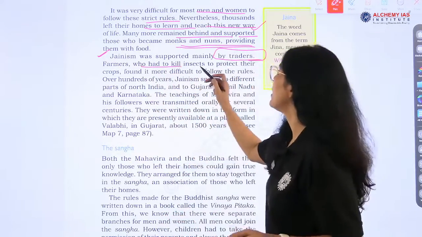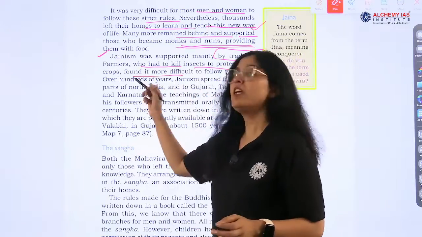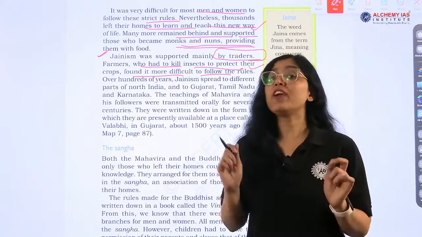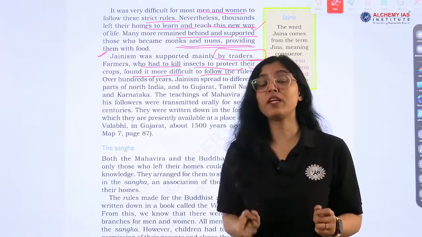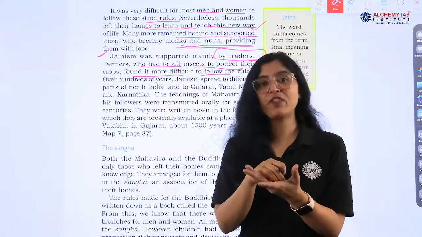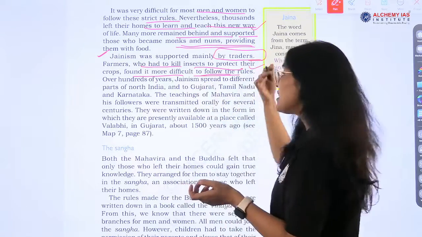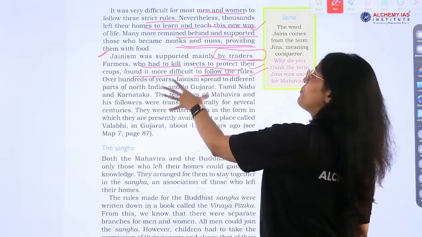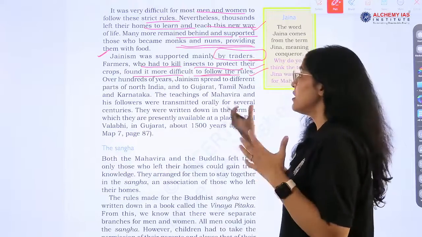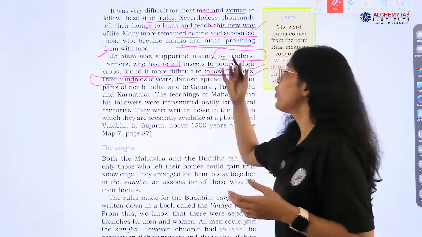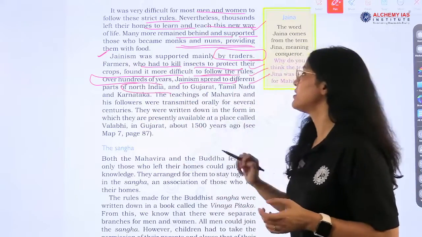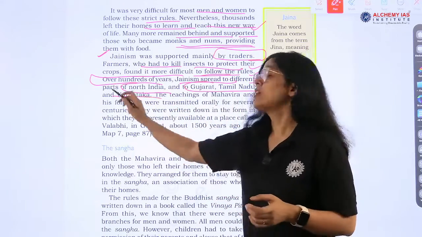Farmers who had to kill insects to protect their crops found it more difficult, because Mahavira believed that everything has a life, right? So we should not kill anyone. Every life is dear, right? So it is not okay. So now what happened? Farmers were finding it difficult to follow this faith, right? Over hundreds of years, Jainism spread to different parts of North India, to Gujarat, Tamil Nadu, Karnataka, very, very important, Karnataka.